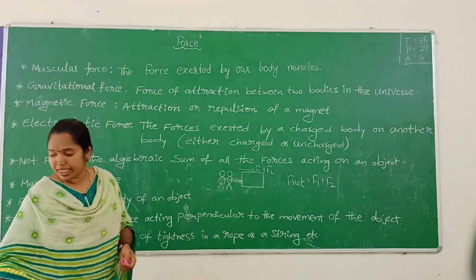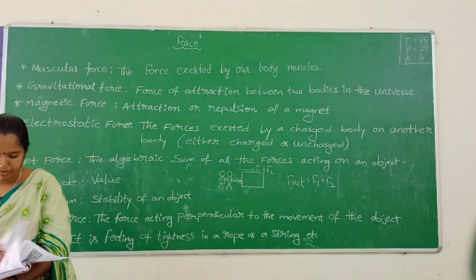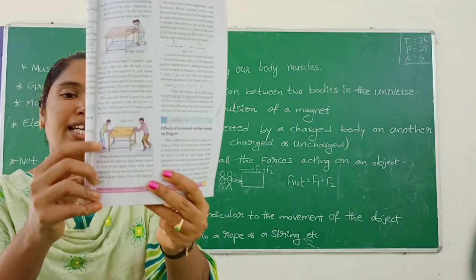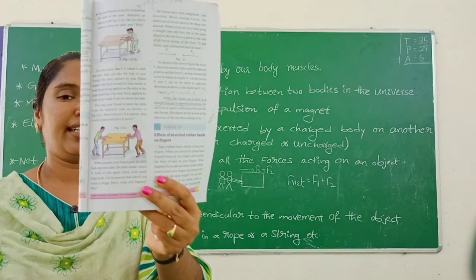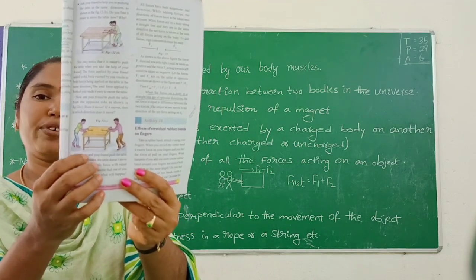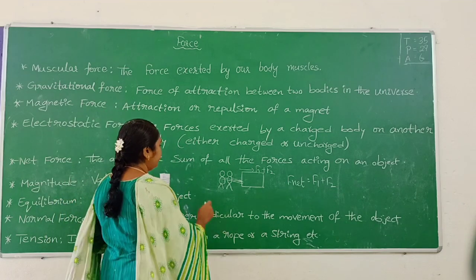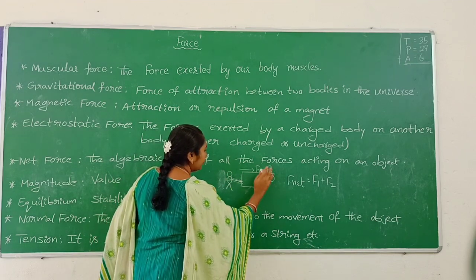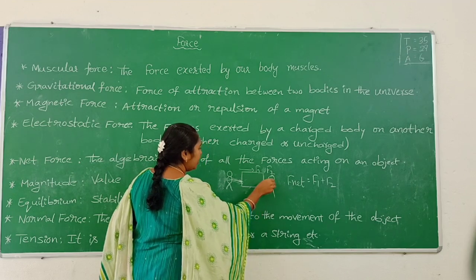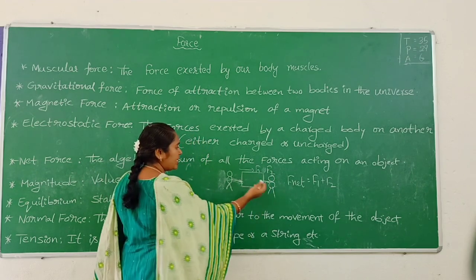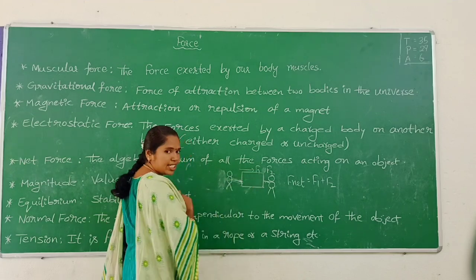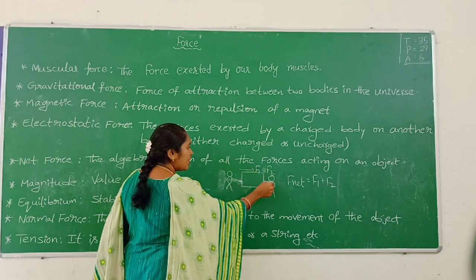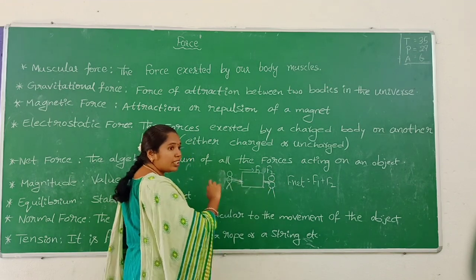Other case, you see in the textbook. Here two persons are applying force in opposite directions. The first person applies force F1 and the second person applies force F2, but they are in opposite directions.